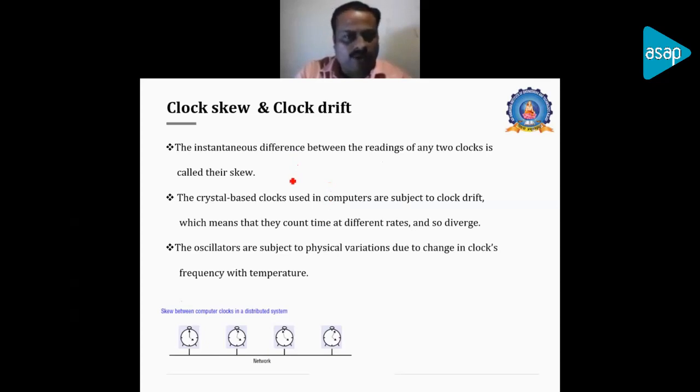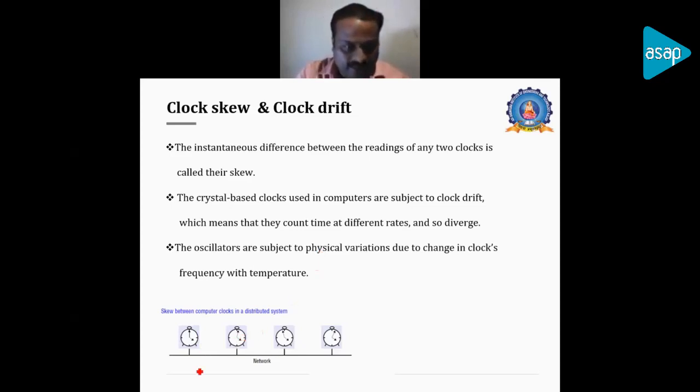And when it comes to clock drift, it is a technical issue where the clocks count time at different rates. So they have different times, and the reading and counting of time will be different. An ideal example is the oscillator, which has variations in its frequency in accordance with temperature change. Whenever the temperature changes, the oscillator changes its frequency, and it internally affects the reading of the time, and the time may vary. This concept is called clock drift.